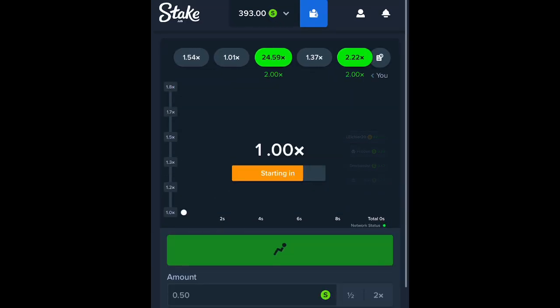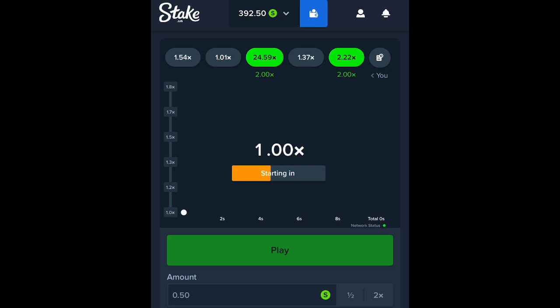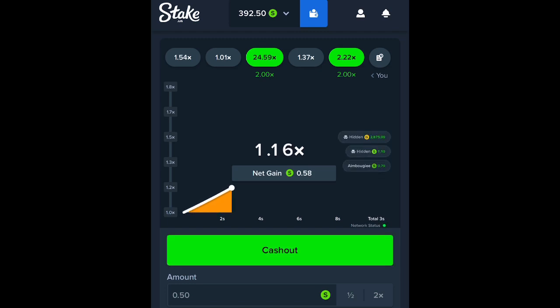And so we're just trying to do 2 times our money. We're just trying to double our money. Some people might say, oh, what if you did 3 times your money? What if you did 4 times your money? Yeah, that would be great, but it rarely goes over that.